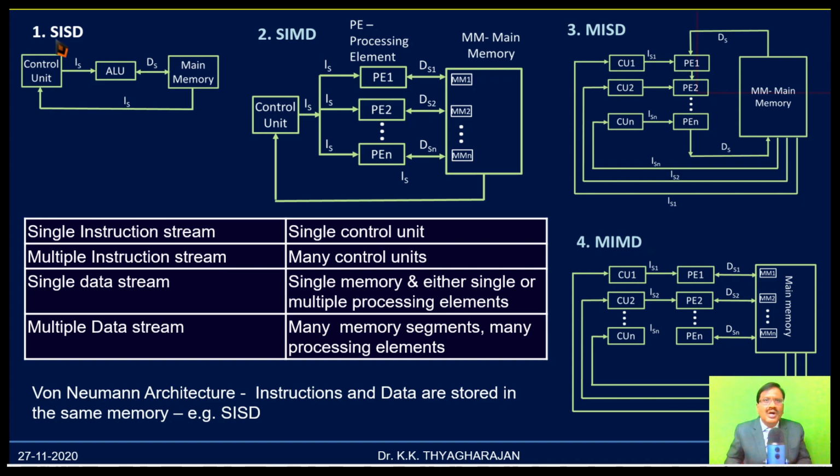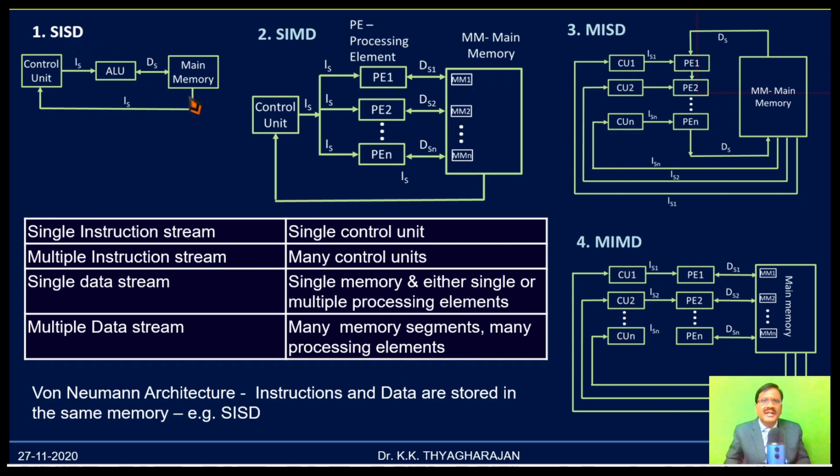We will simply call single instruction stream, single data stream as single instruction, single data. Similarly, this one, single instruction, multiple data, like that. In the case of single instruction, you will have only one control unit. In the case of multiple instructions, you will have many control units.